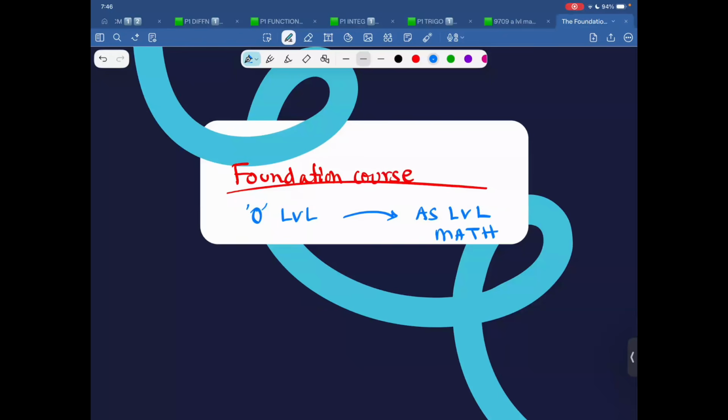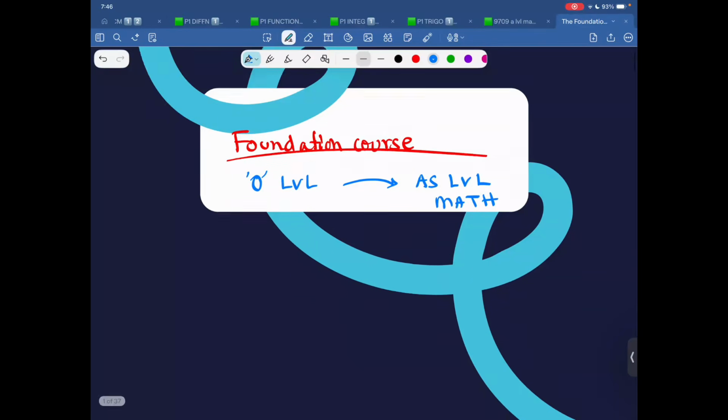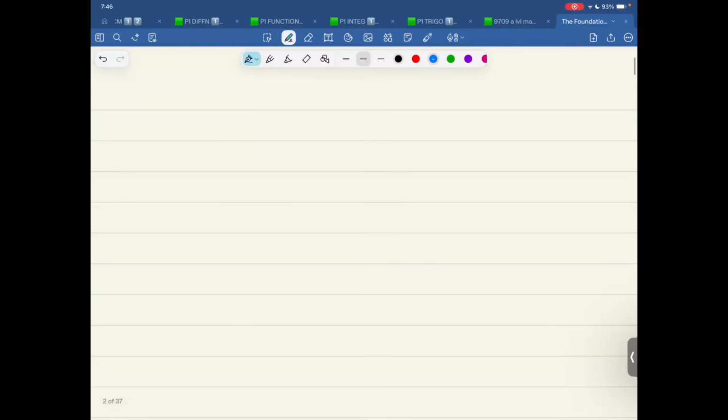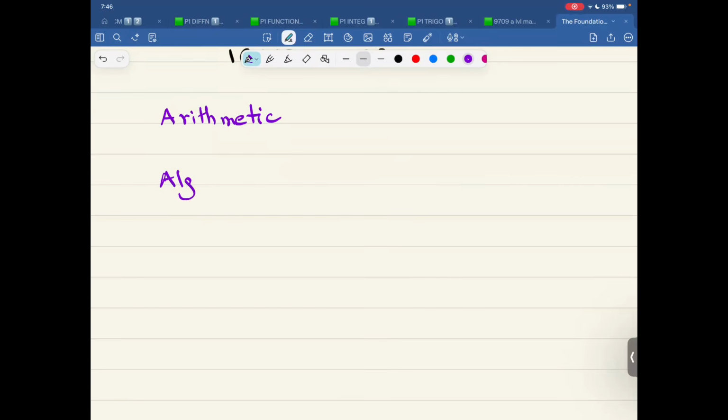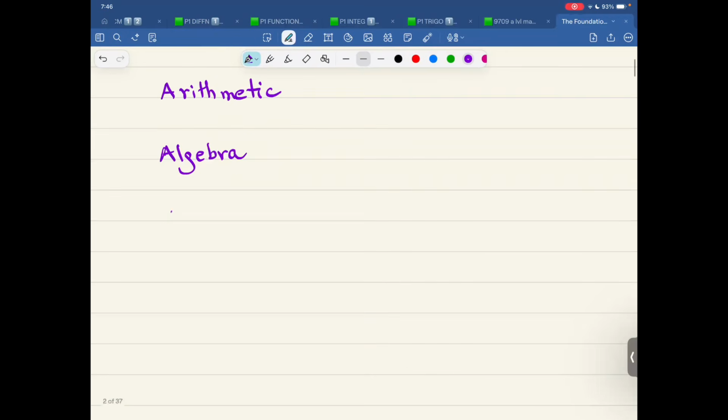Now let's first talk about what exactly is there in AS level maths. I'll be talking mostly in English and a little bit of Urdu. So now, when we study either O-level math or IGCSE or any other equivalent, whether it's 4024, whether it's 0580, there are certain things that we focus on. We focus on arithmetic, we focus on algebra, a little bit of geometry.